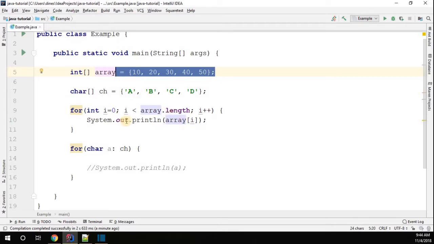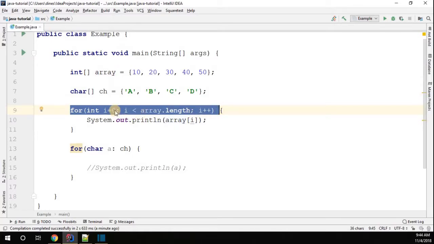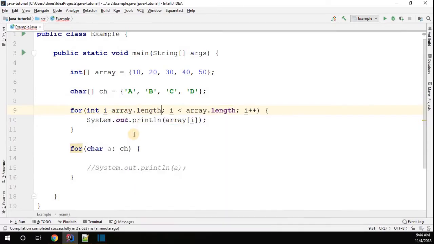Then how to do that? Obviously you have to make some changes in the for loop. In the initialization, I'm going to assign array length, then i greater than or equal to 0, then i minus minus.